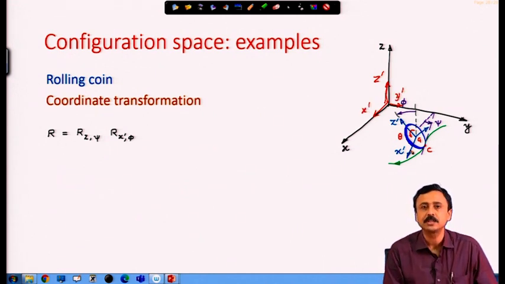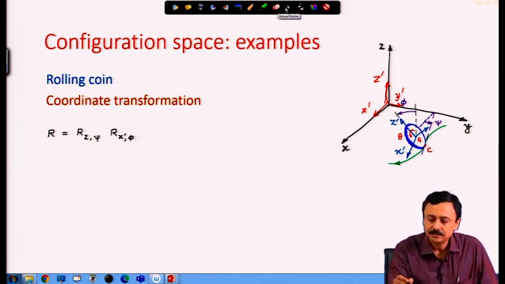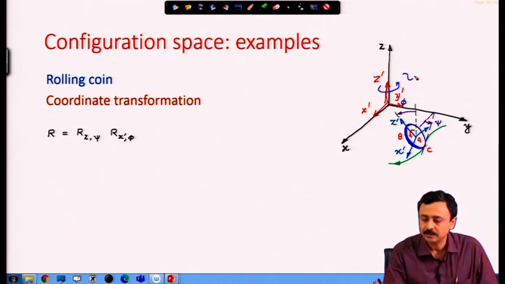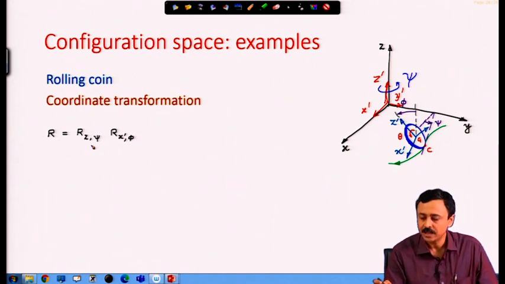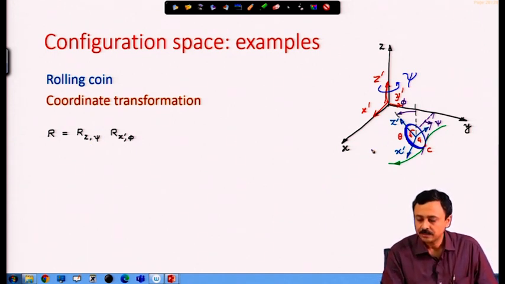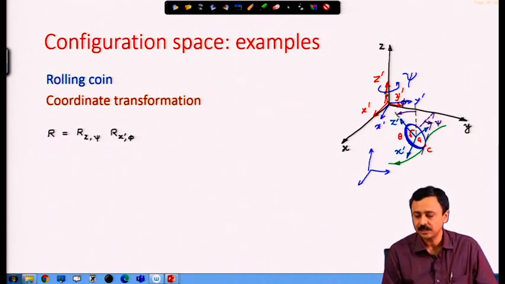How do I get to this current configuration? First, I rotate about the z axis by an angle psi. So, rotating about z by psi, I get a frame which is like this, which is rotated. Here goes x prime, here goes y prime, and z prime is still coincident with z.